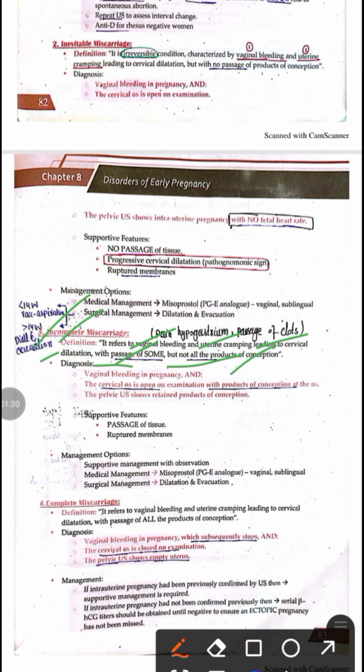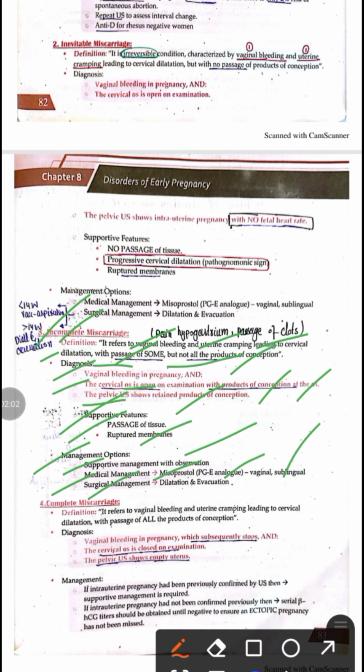The diagnostic criteria: there will be vaginal bleeding in the pregnancy, the cervical os is open on examination, there will be product of conception at the os, and the pelvic ultrasound shows retained product of conception. The supporting features are passage of some tissues and ruptured membranes. The management of incomplete abortion is supportive with observation, and the medical management includes misoprostol, given either vaginally or sublingually, and the surgical option includes dilatation and evacuation.